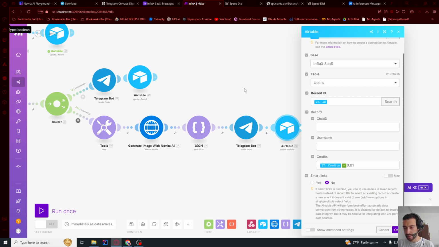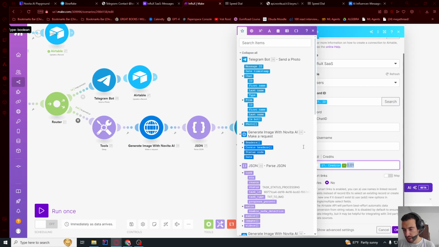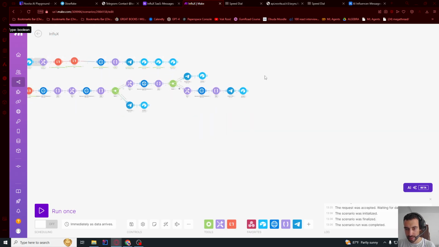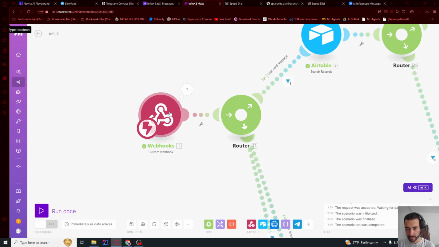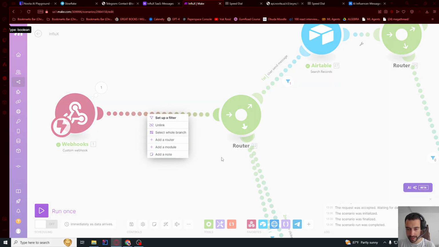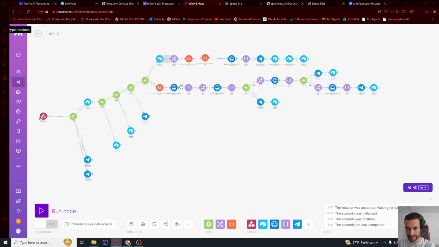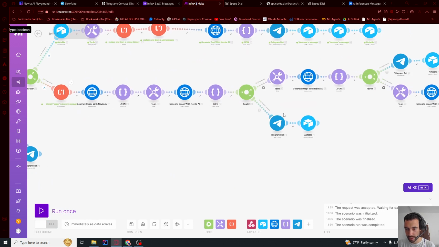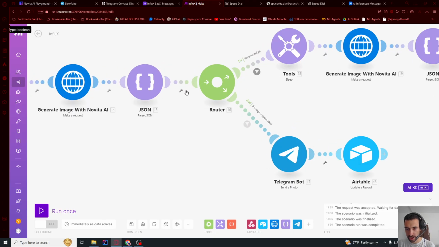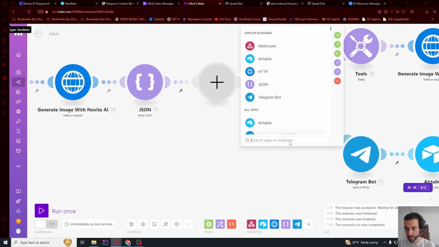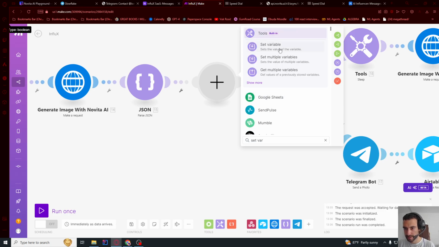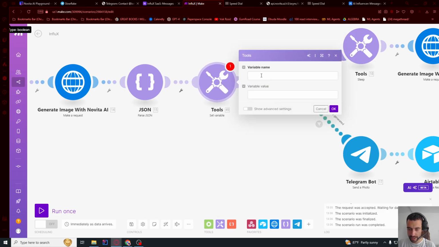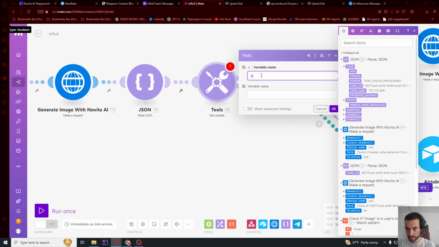So the thing here is if you change the price of the photo, you need to change it at each of these places. So you can also set a variable here. Actually, let's not set it there, so it's always being set. Let's just set it somewhere in front of the first subtraction. So let's go here, add module, set a variable, set variable, photo price, 0.001, and now, or let's say 0.005.